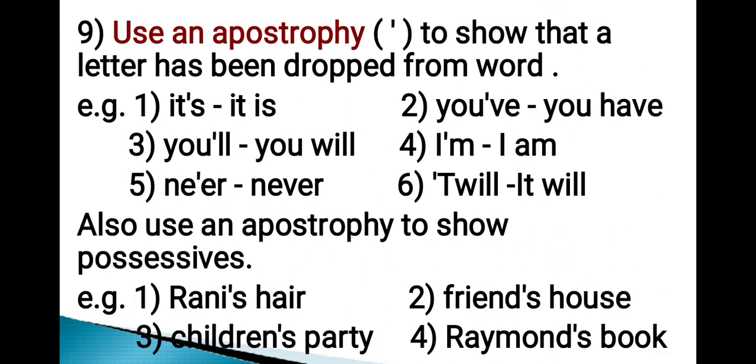Next punctuation mark is apostrophe. Use an apostrophe to show that a letter has been dropped from a word. For example, it's, you've, you'll, I'm, ne'er, 'twill. These are contracted forms of words, and apostrophe is used to show that a letter has been dropped from the word. Also use an apostrophe to show possessives. For example, Rani's hair, friend's house, children's party, Raymond's book.